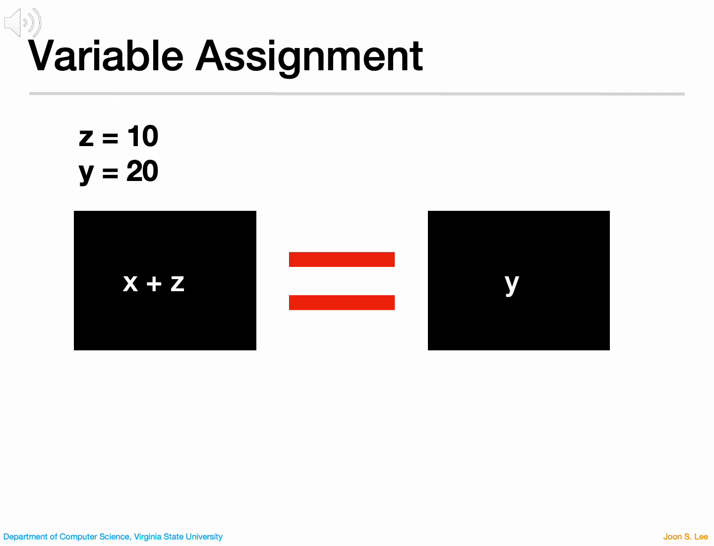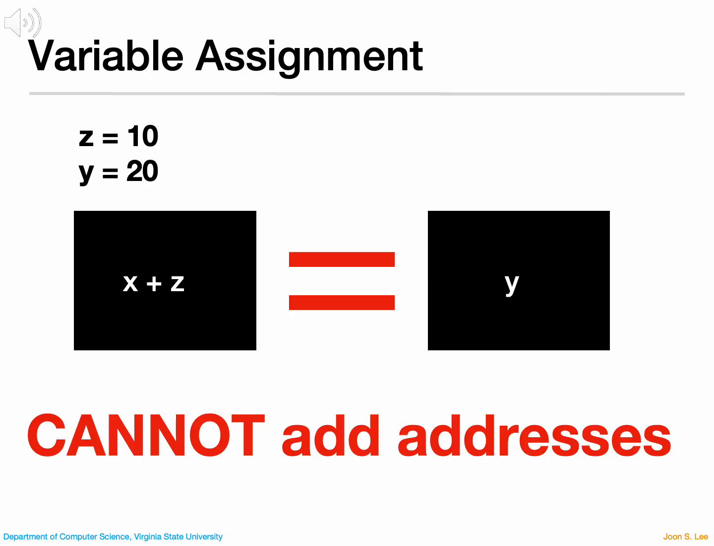But if you try to put something like x + z on the left-hand side, it won't work. You can't add two addresses together, just like you can't add your home address to mine. Think of addresses like street addresses. You can't just add two of them together and expect it to make sense.